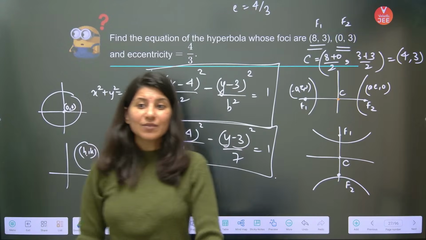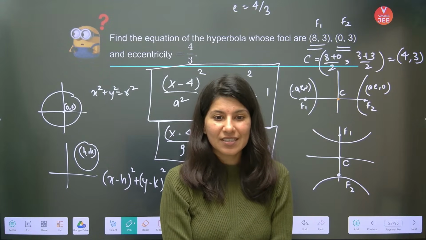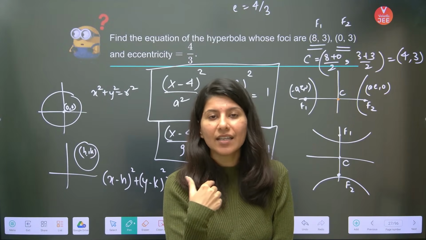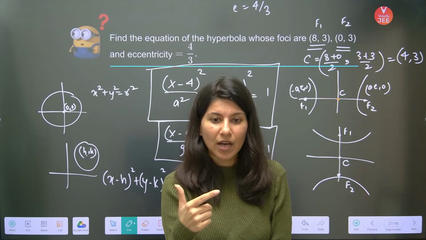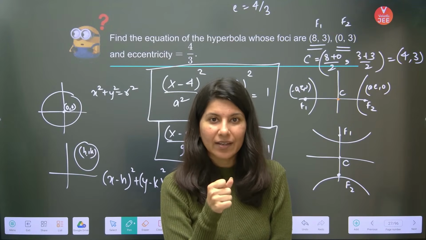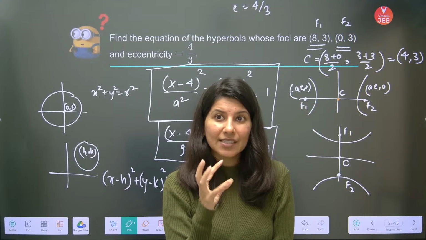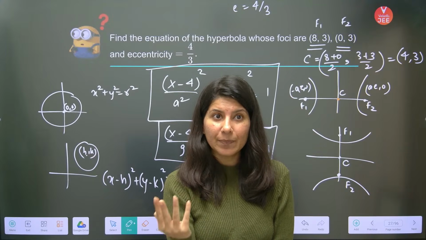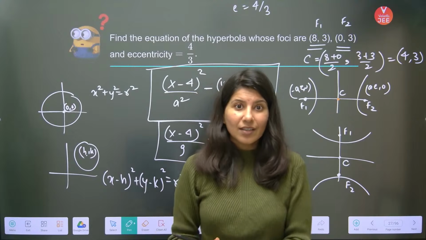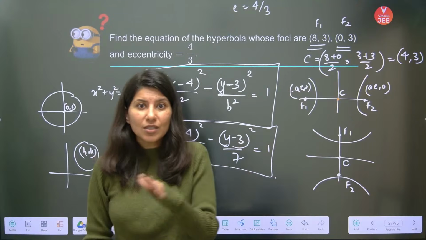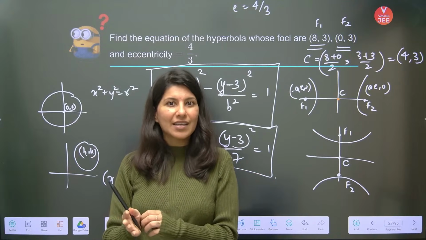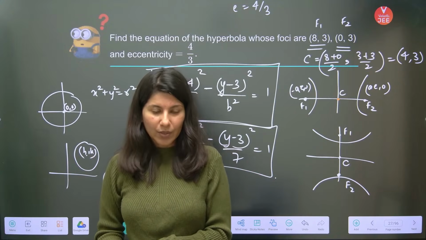Yeah, so what is the lesson from this question? Whenever you get this, this is what we call an oblique ellipse or oblique hyperbola. Okay, b will be root 7. Yes, Rajni, absolutely right. So such hyperbola or such ellipse which are not the standard one, you don't have to know any other thing. You just have to know the basics, the basic distance between foci. Just the basic formulas will help, okay?